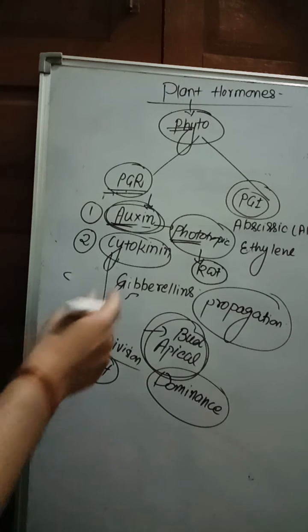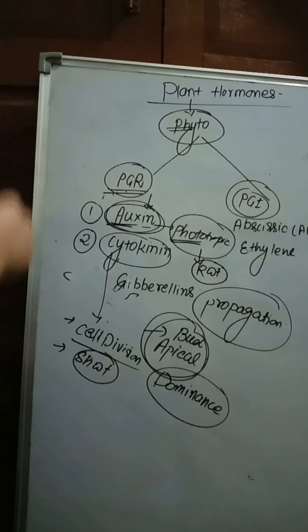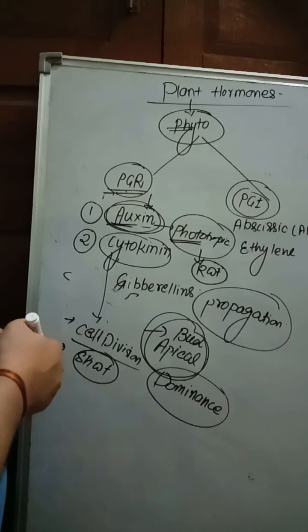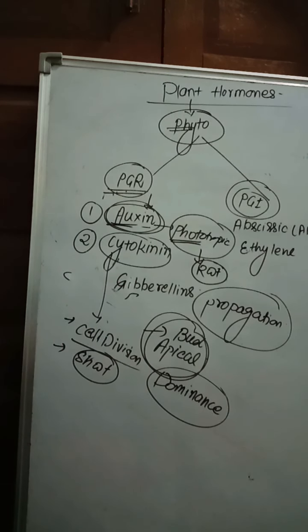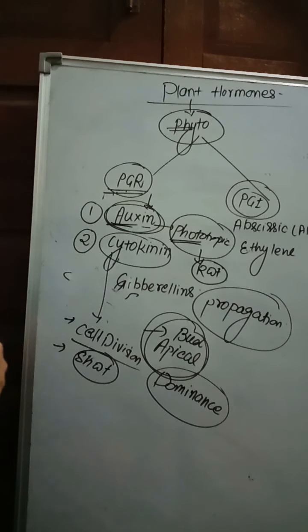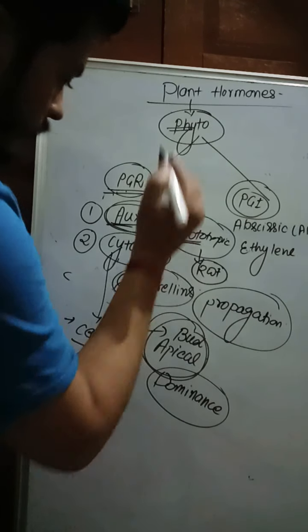Very important. Cytokinin also delays the senescence and aging of the leaves, making leaves greener due to the formation of chlorophyll. So it also inhibits the senescence and aging of the leaf and plays an important role in cell division. Very important. It also promotes fruit and flower formation. Next, gibberellins.